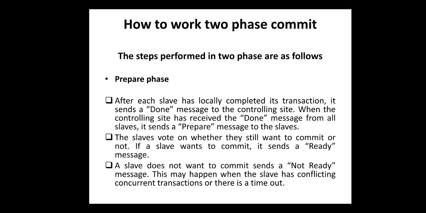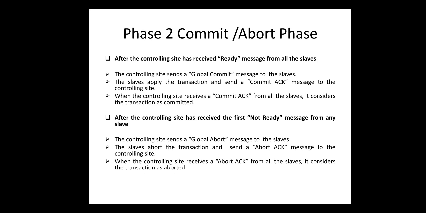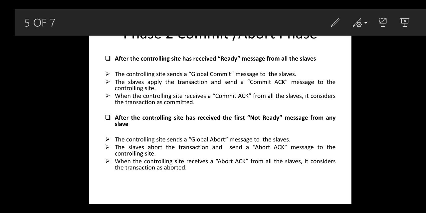Now next we will discuss how two-phase commit protocol works. The steps performed for 2PC are in two phases. The first phase is the prepare phase and the other is the commit or abort phase. Firstly, we will discuss the prepare phase. After each slave has locally completed its transaction, it sends a done message to the controlling site.